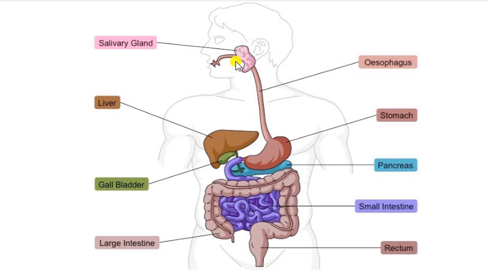From the mouth, a long tube starts to the stomach. That tube is called the esophagus or food pipe. The esophagus helps to transport the chewed food material from the mouth to the stomach by the downward movement of the muscles inside the esophagus. The esophagus helps in the transportation of food from the mouth to the stomach.